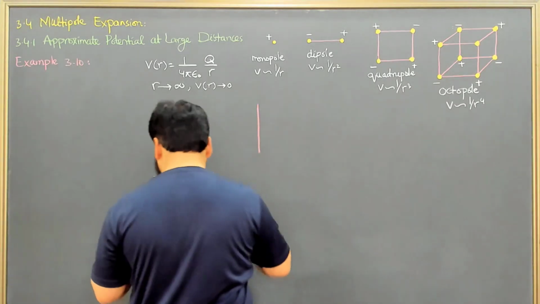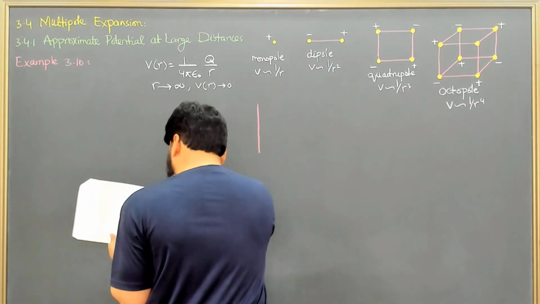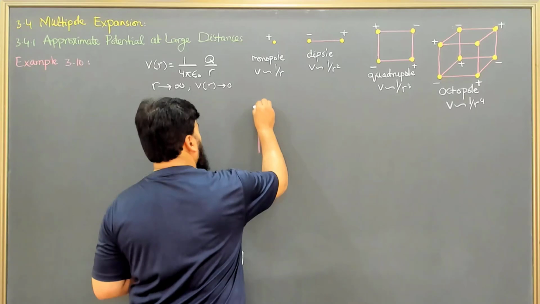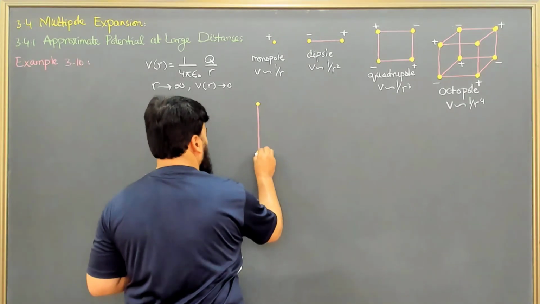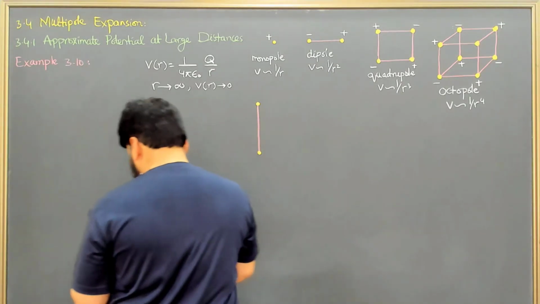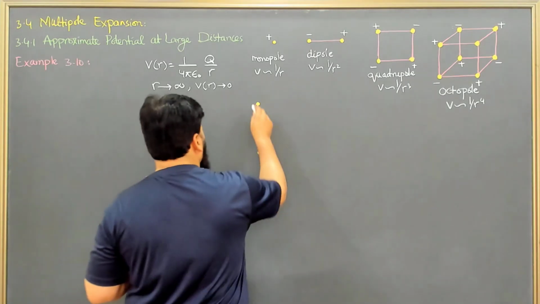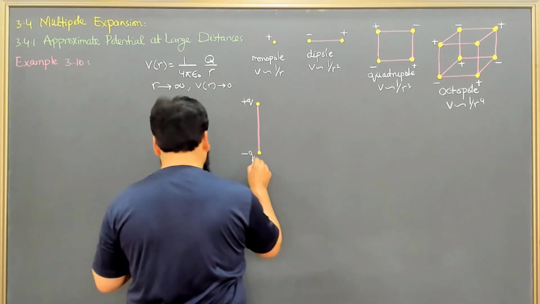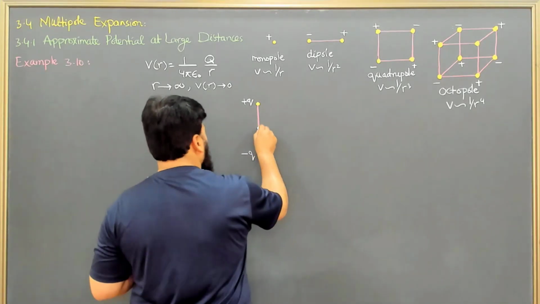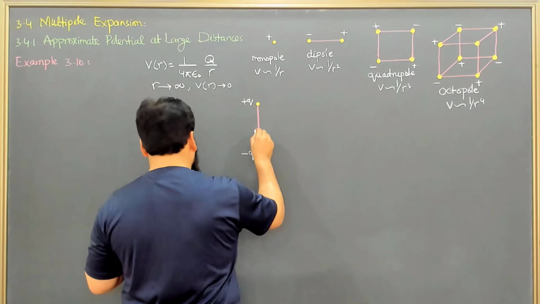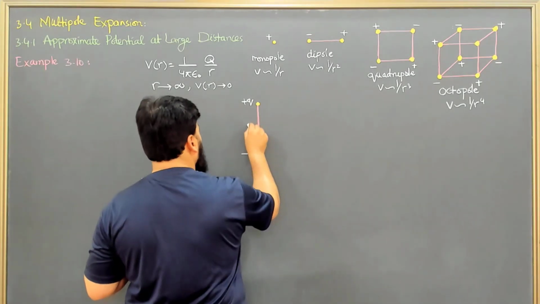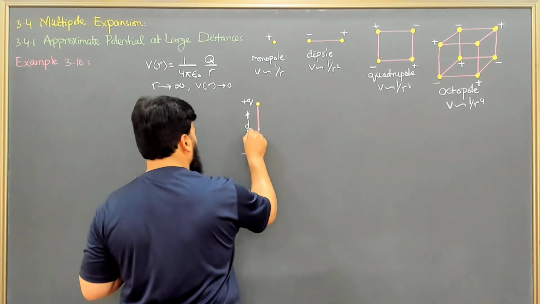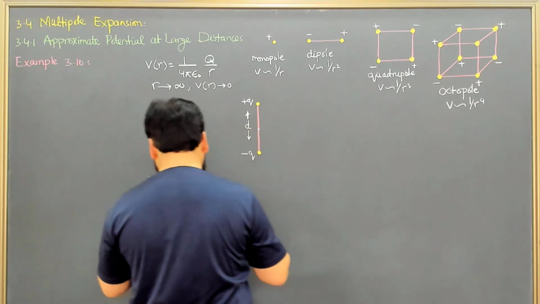This is a dipole that I am considering, and we have one charge here while the other charge here, and this one is plus q and this one minus q, and this is the central point. The distance between the two charges is d.